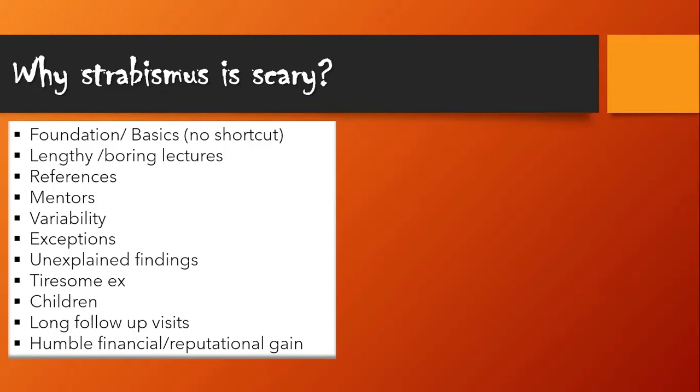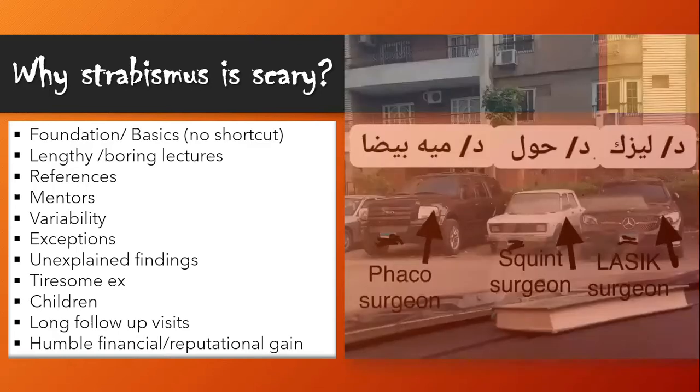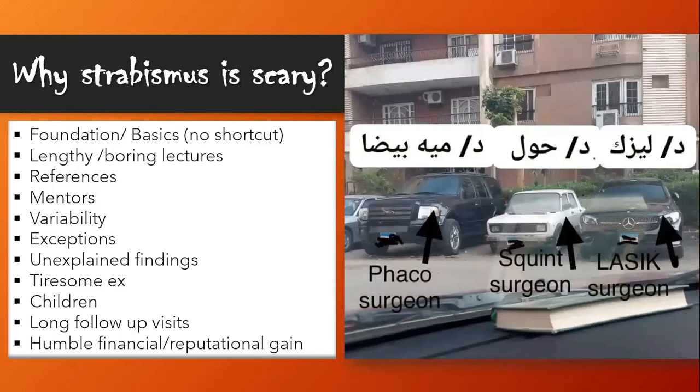And when it comes to cases, there is a lot of variation in the signs, and we have a lot of exceptions and unexplained findings. And whenever you try to practice strabismus, you will face uncooperative children, and it is a tiresome examination with long follow-up visits. And finally, somewhat humble financial and reputational gain. And some of my friends sent me this photo. As you can see, this is the car that belongs to a squint surgeon.